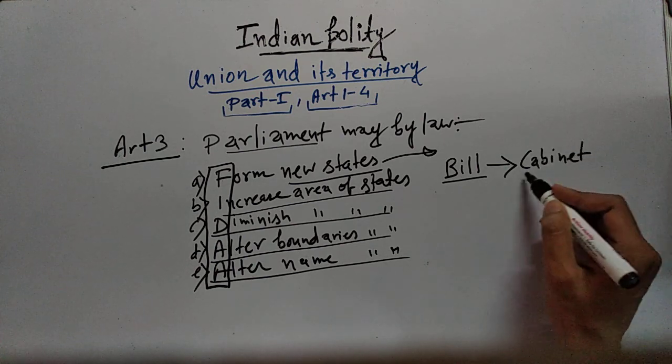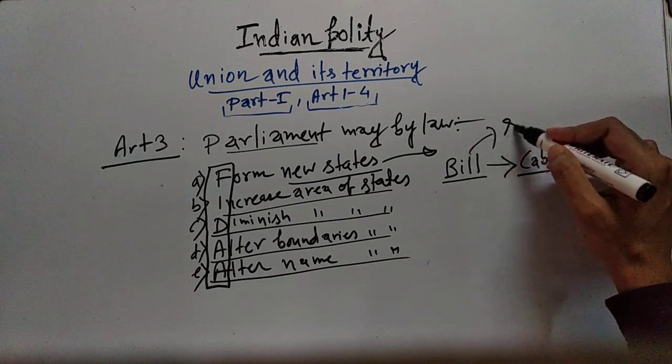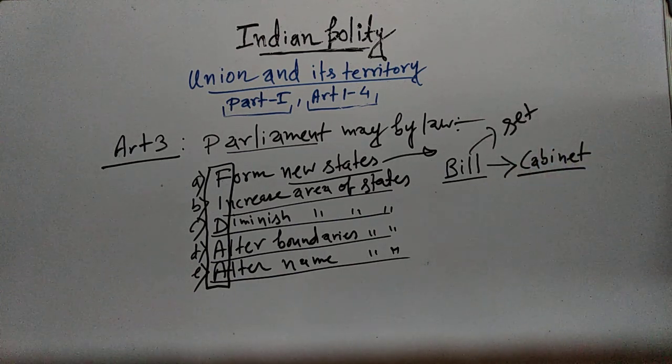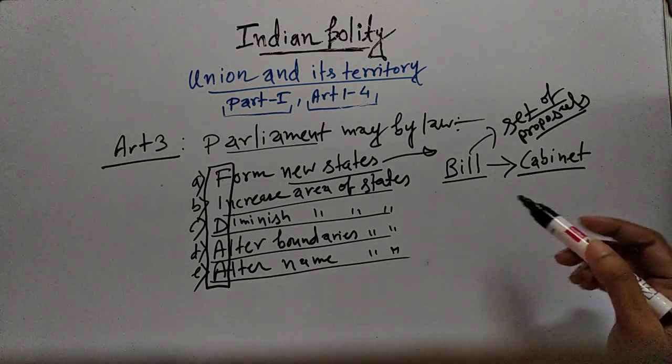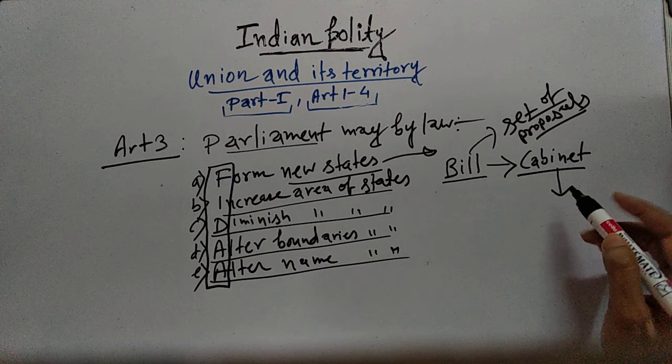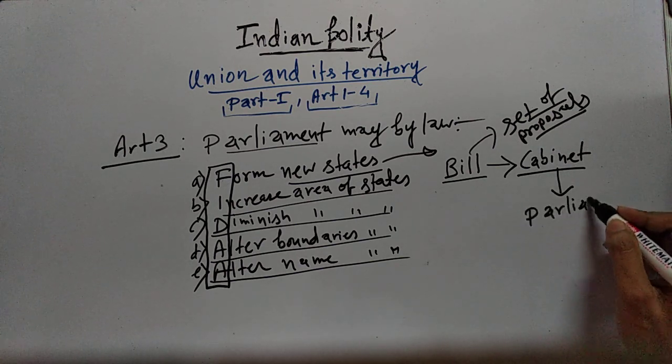A bill means set of proposals. Then the bill is introduced in the Indian Parliament.